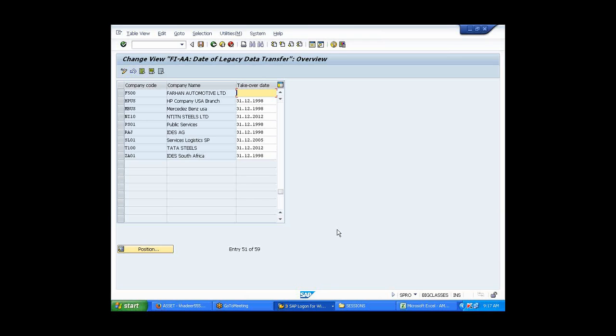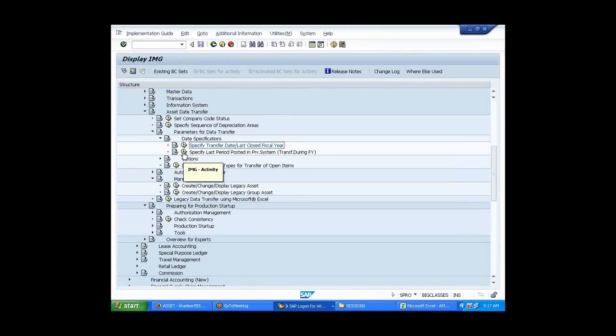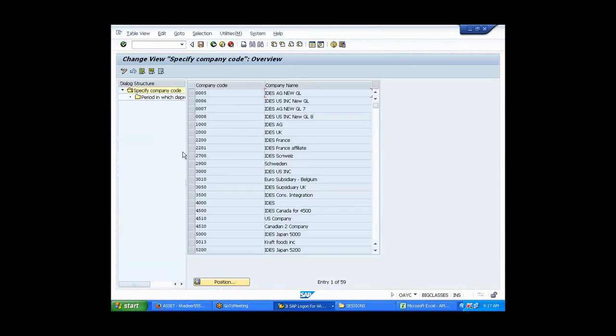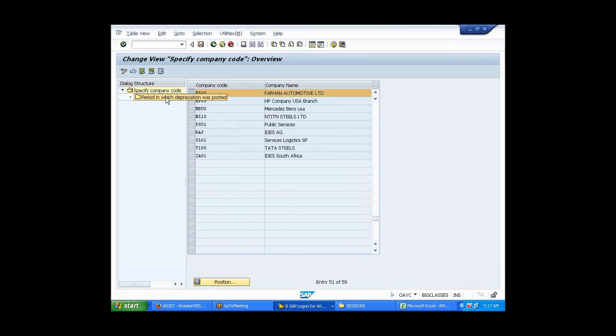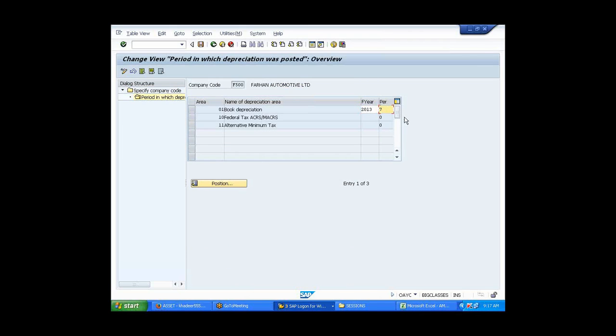So it should be 7, July means 31st, right? It should be July 31st. One second guys. So this should be F500. So this should be 8, sorry. 8 means 31st.